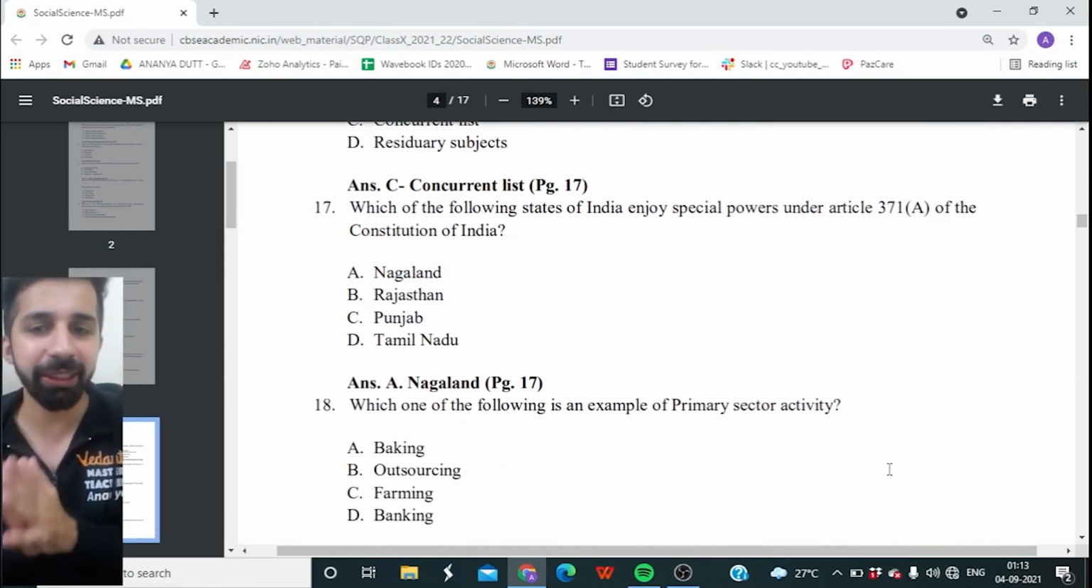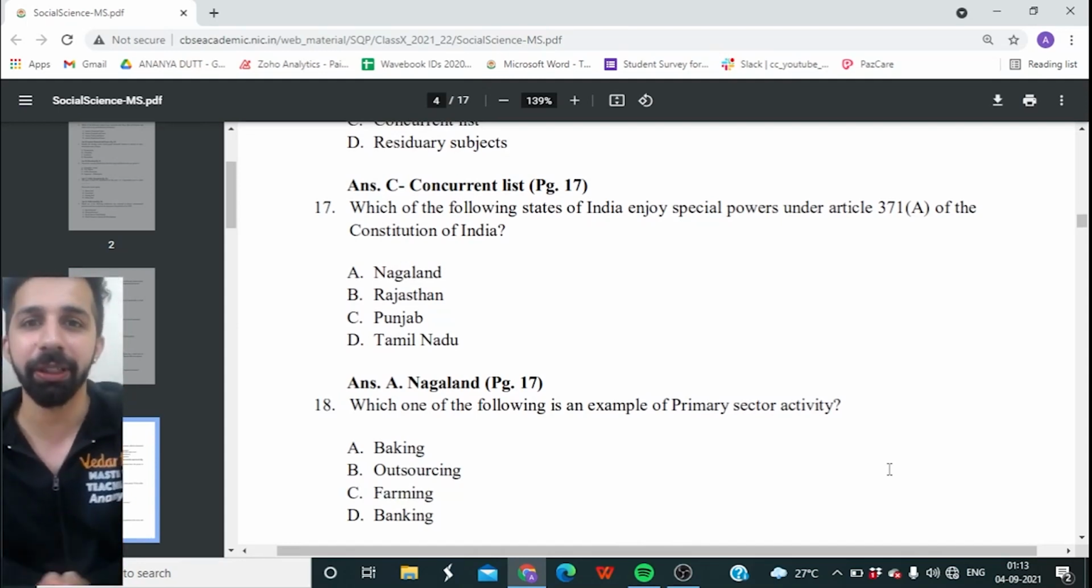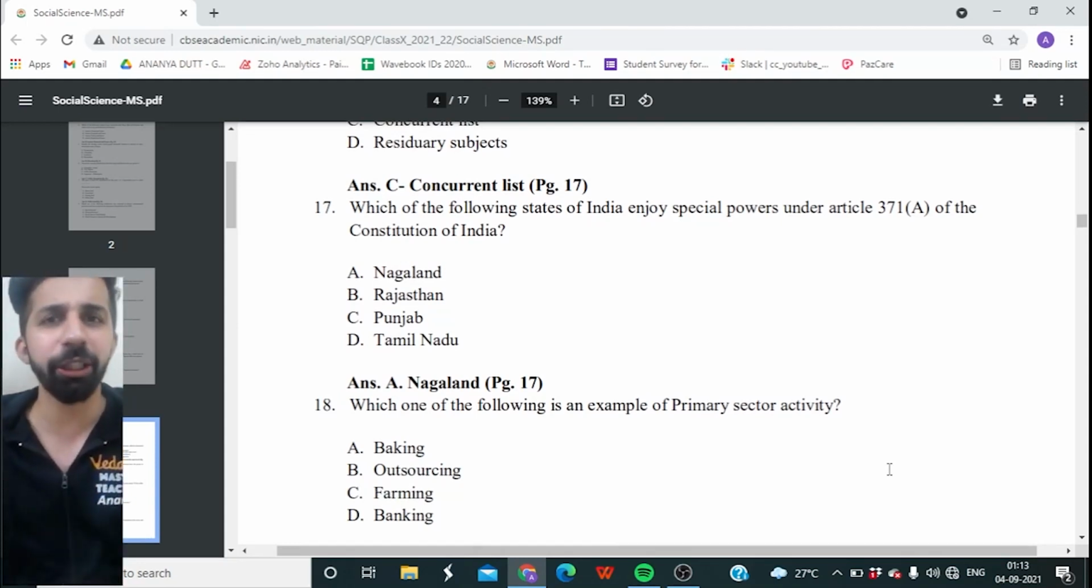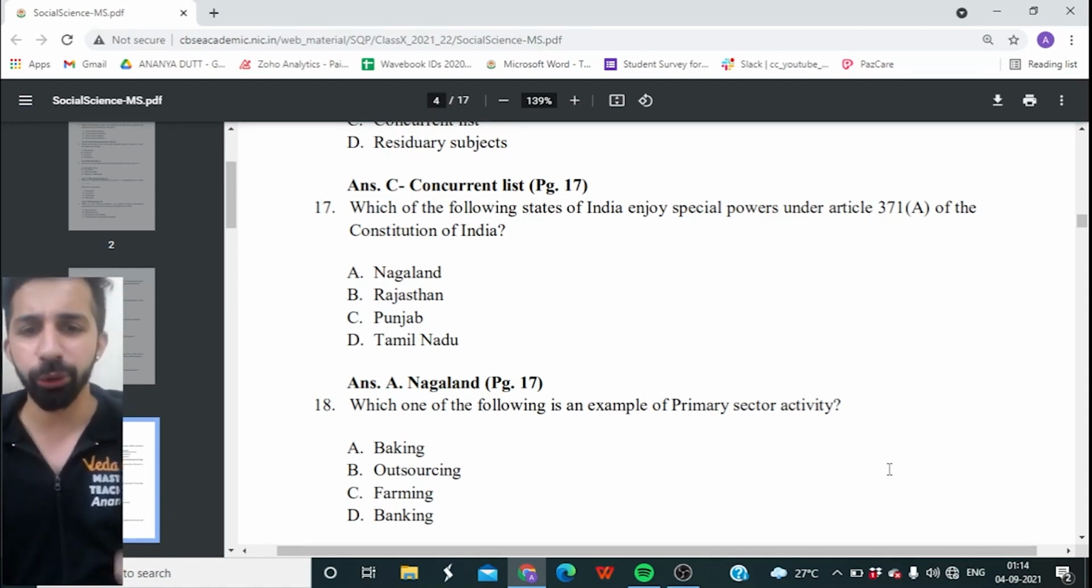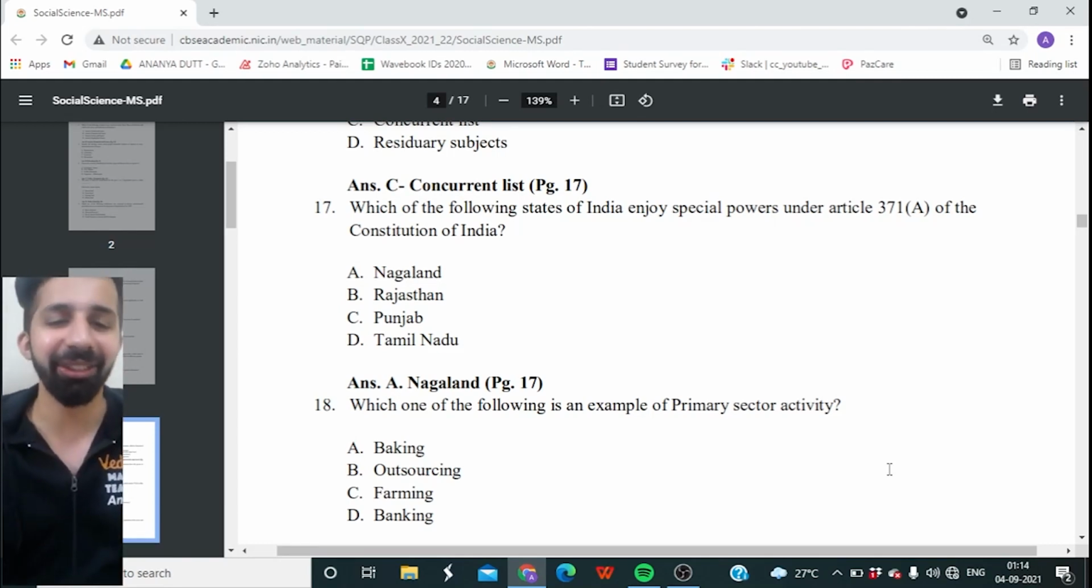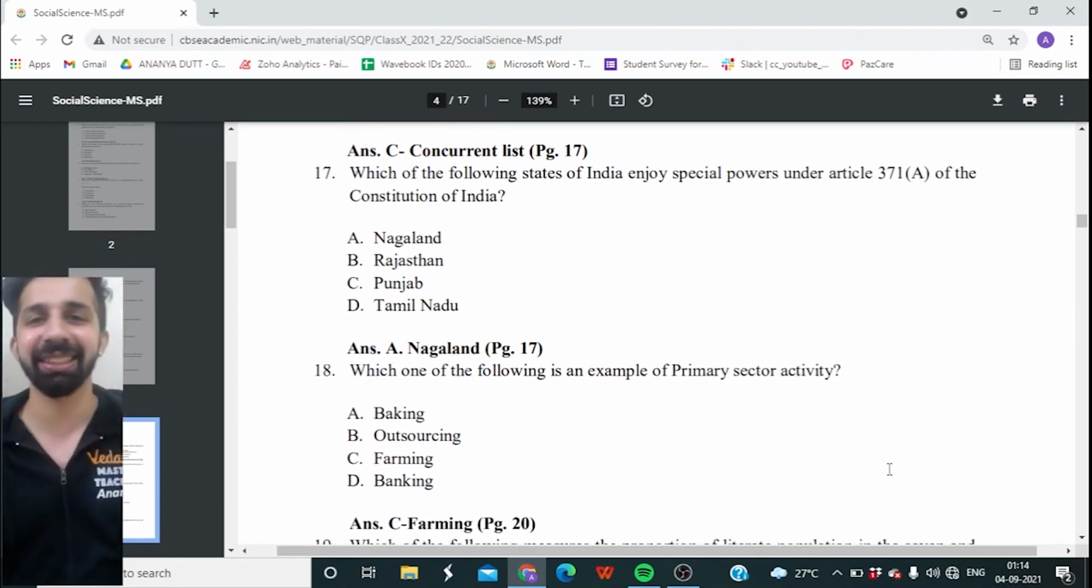18th question. Which one of the following is an example of primary sector activity? Primary sector, which is related to nature, exploitation of nature. So is it banking, outsourcing, farming, or is it banking? Kitna simple hai. And the right answer is farming activity, guys.